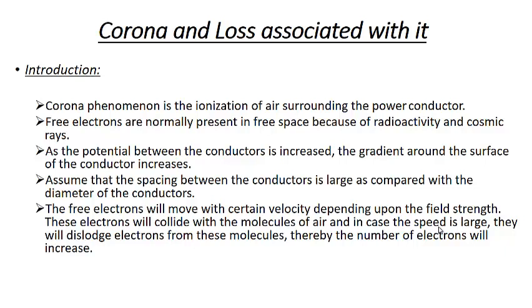We know that free electrons are normally present in the air because of the radioactivity in cosmic rays. They dislodge electrons from the atoms or ions, and these electrons are usually present in the atmosphere. As the potential or the voltage across the conductor is increased, you can see the potential gradient, or electric field, also increases at the surface of the conductor.